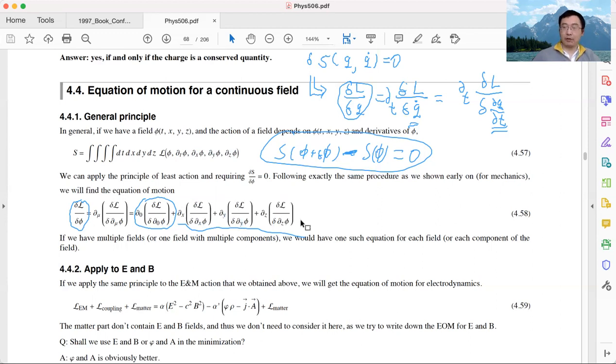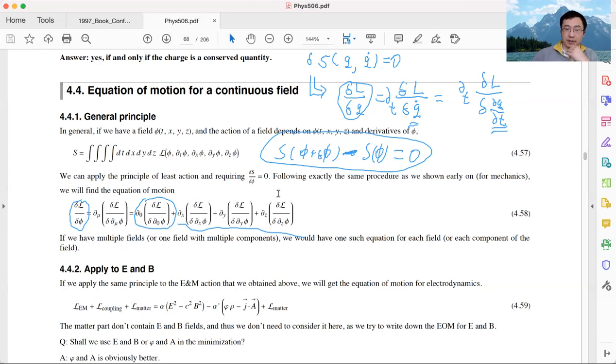If you are interested, you can go through the variation calculation, same as what we did in classical mechanics. If you go through the calculation, you will see that the only new thing is these three new terms. These three new terms are not really new. They are the same as the time derivative term. They appear just because we are dealing with a field. The field phi not only depends on time, it also depends on the spatial coordinates x, y, z. That's where these three terms come from.